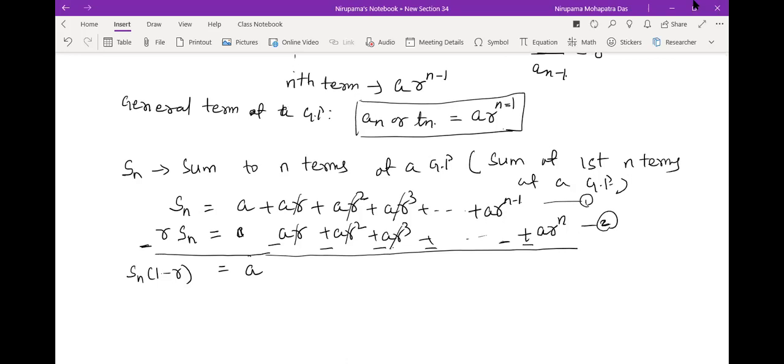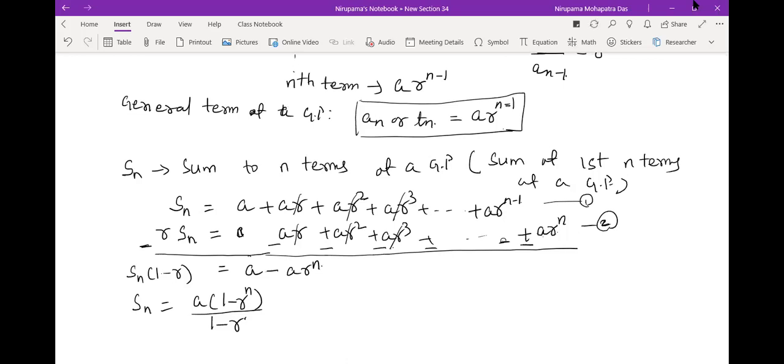So it means before this AR to the power n, there is no term containing AR to the power n here. That means when you subtract here, A minus AR to the power n, right? So your Sn equal to what? A into 1 minus r to the power n divided by 1 minus r. Okay, so you are getting like this. So here you see Sn equal to this.